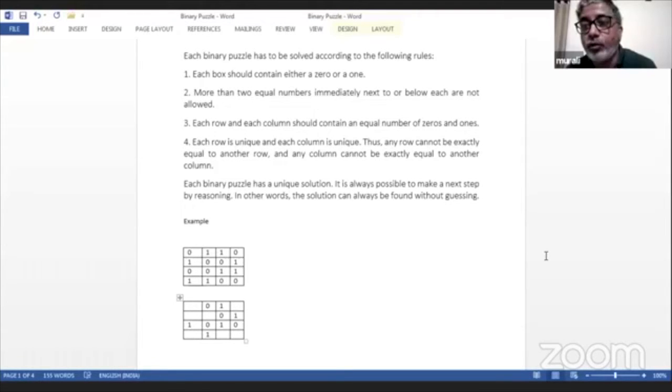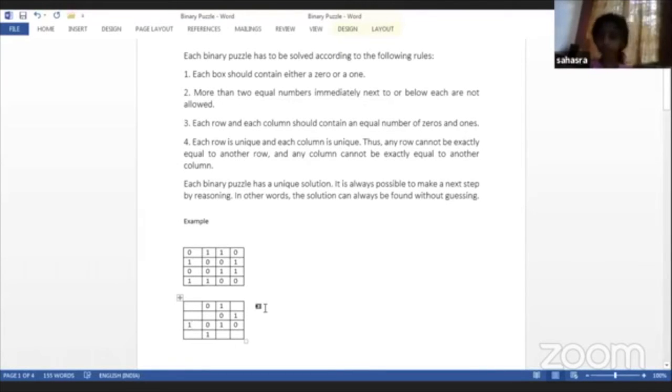Okay, so who else is there? Sahasra. Okay, tell me the second one. Sahasra, which cell would you target? The second row, second one. Okay, here. What would come here? 1. Why?